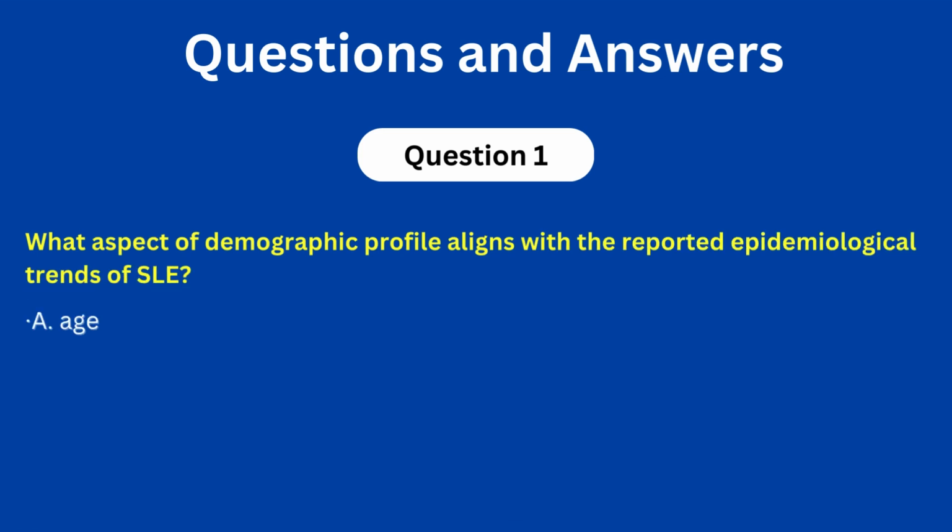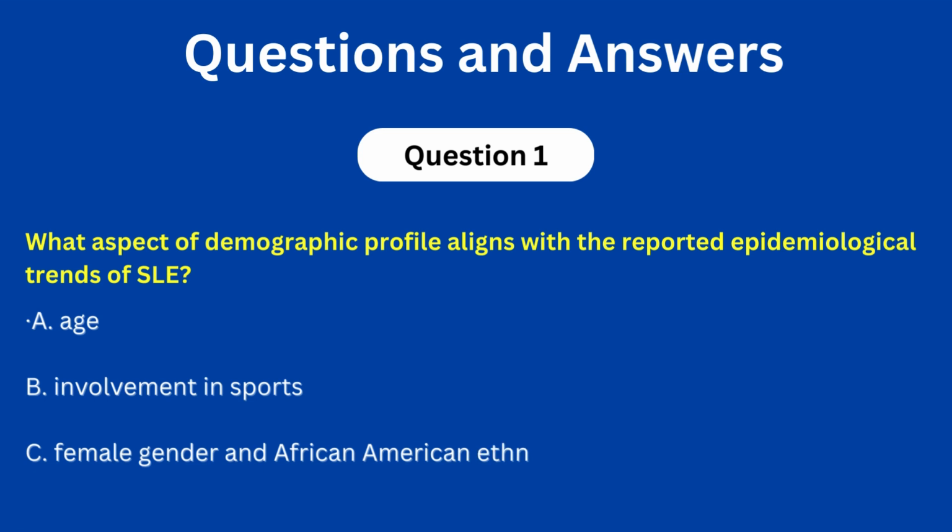A. The age. B. Involvement in sports. C. Female gender and African American ethnicity. D. History of mild anemia. The correct answer is C. Epidemiological data indicate a higher prevalence of systemic lupus among women, with an even greater risk in African American individuals compared to other ethnic groups, illustrating the significance of demographic characteristics in the epidemiology of systemic lupus